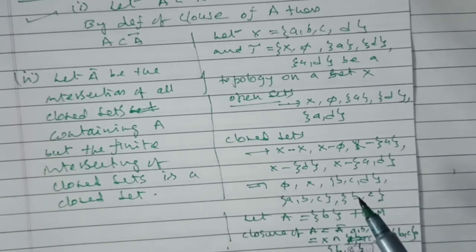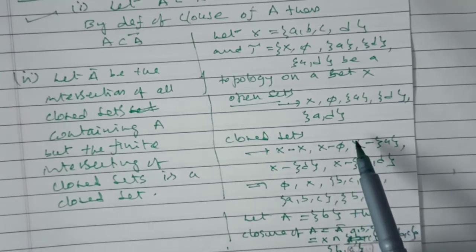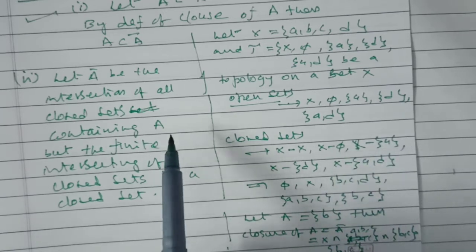I think it is understood that now A bar is the intersection of all closed sets containing A. This is okay.